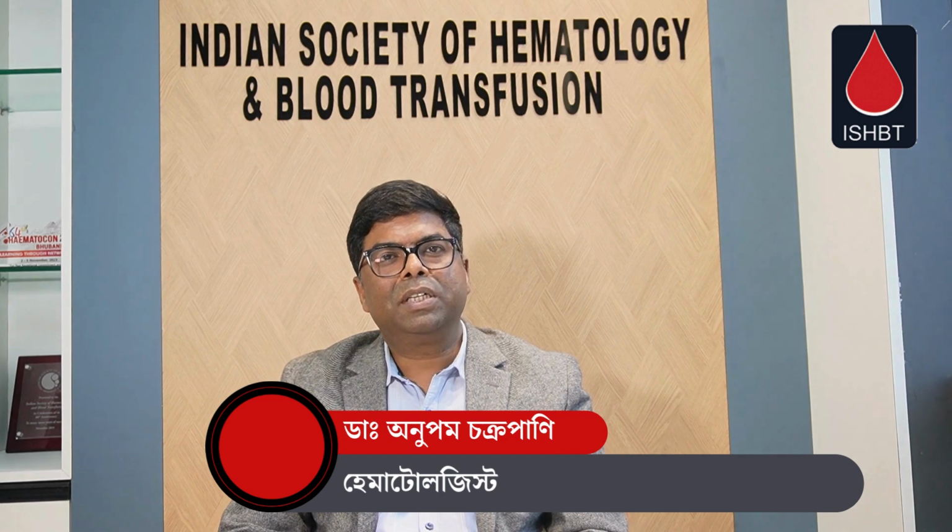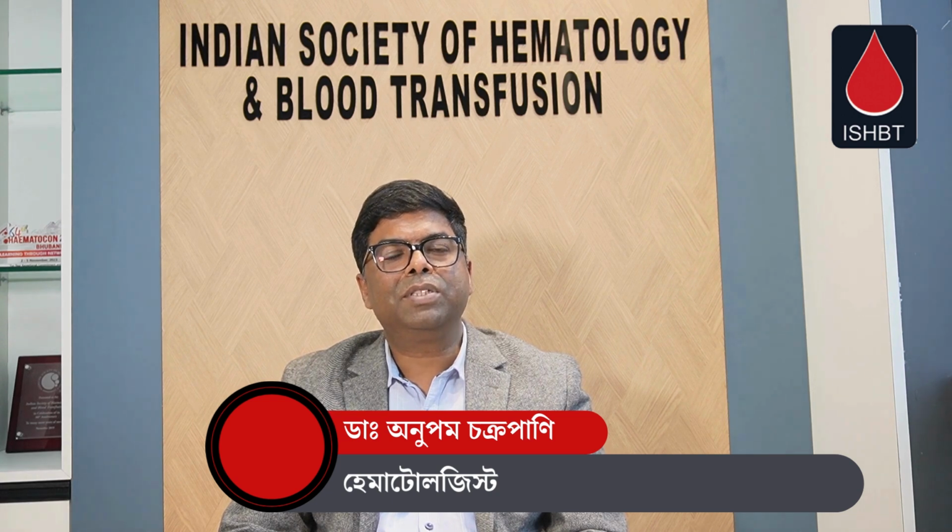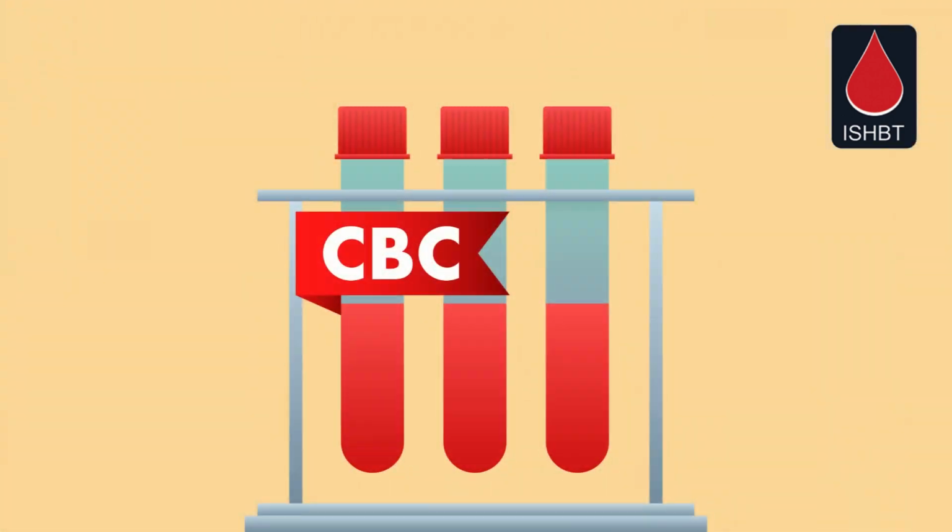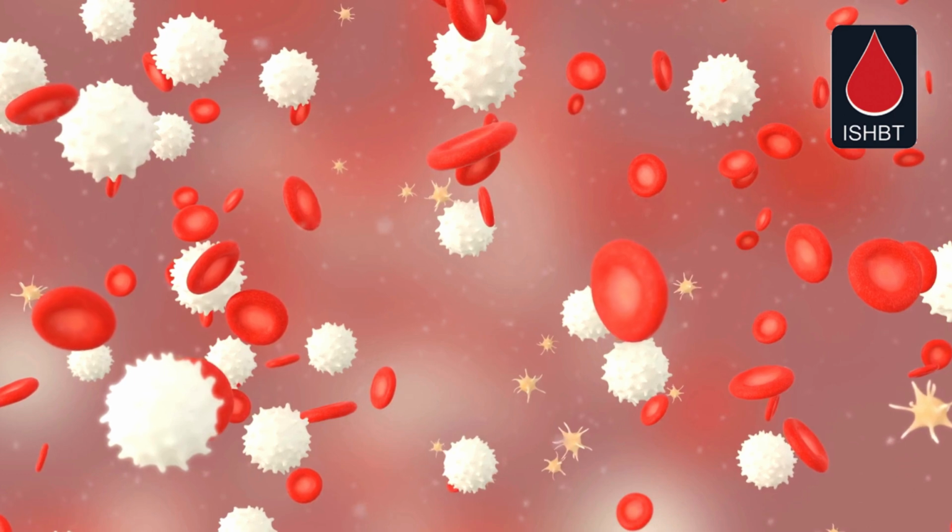Whenever a person develops this kind of symptom, one should get investigated for the cause. The most common test by which we diagnose anemia is the complete blood count. The complete blood count consists of hemoglobin, WBC, and platelets. Normal persons would have a hemoglobin of more than 12.5, and anything less than 12.5 we call anemia. WBC count ranges from 4,000 to 7,000, and platelets range from 250,000 to 450,000.